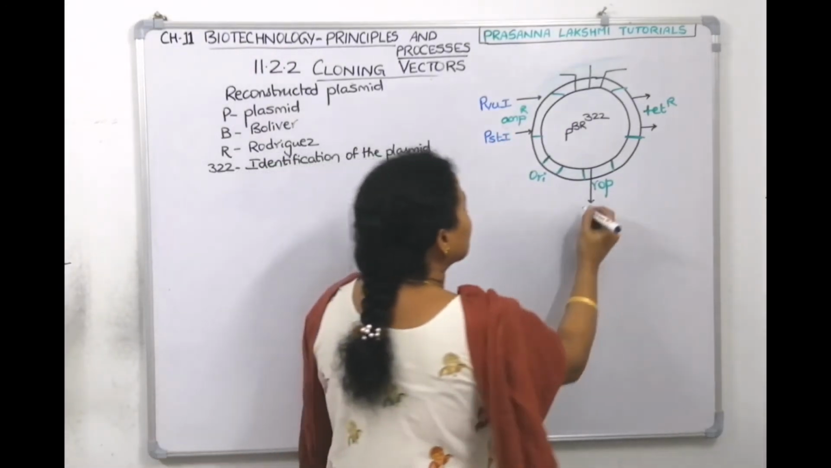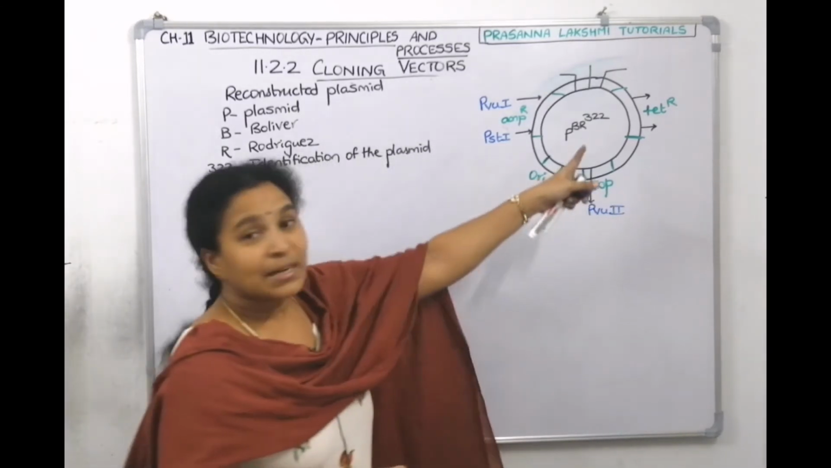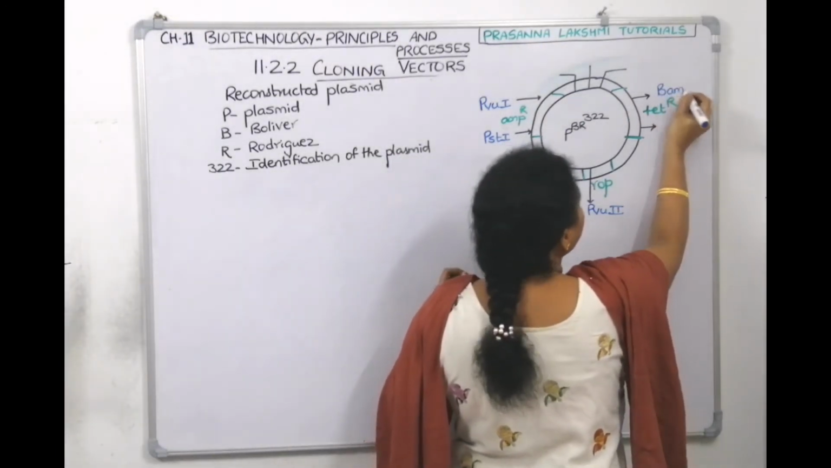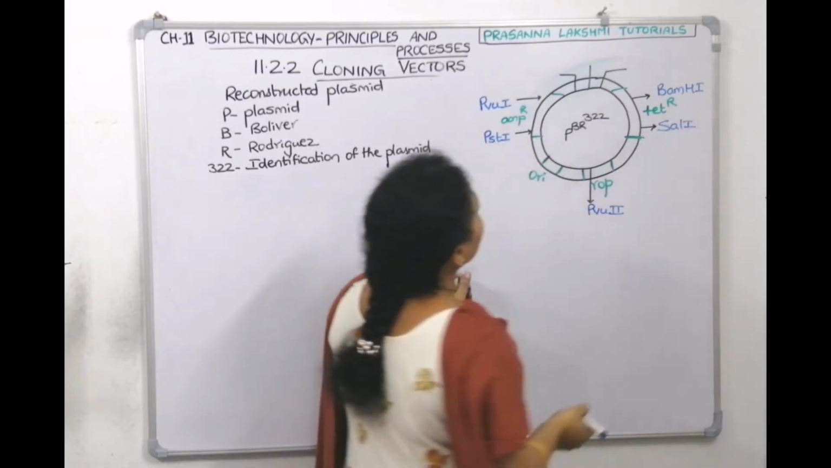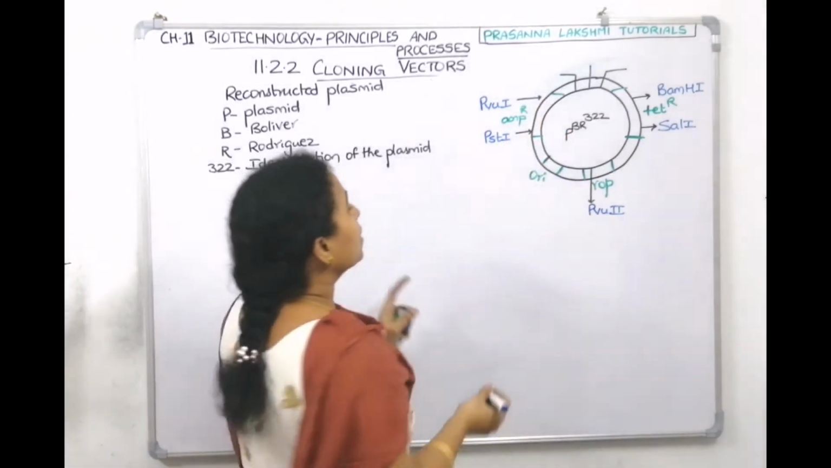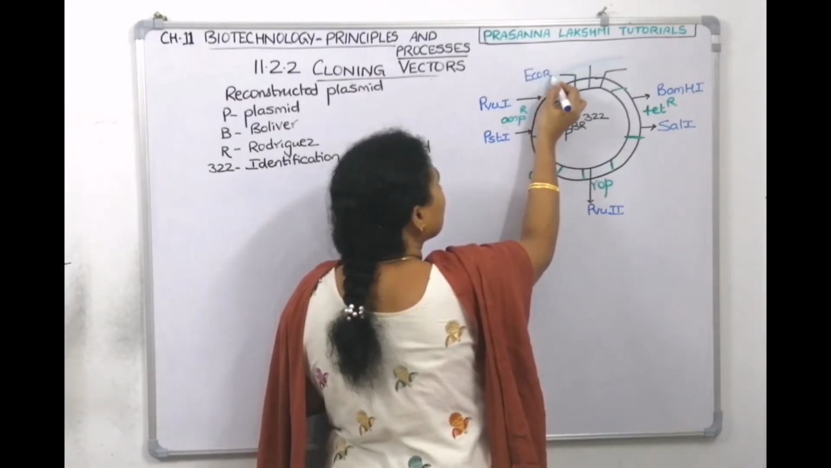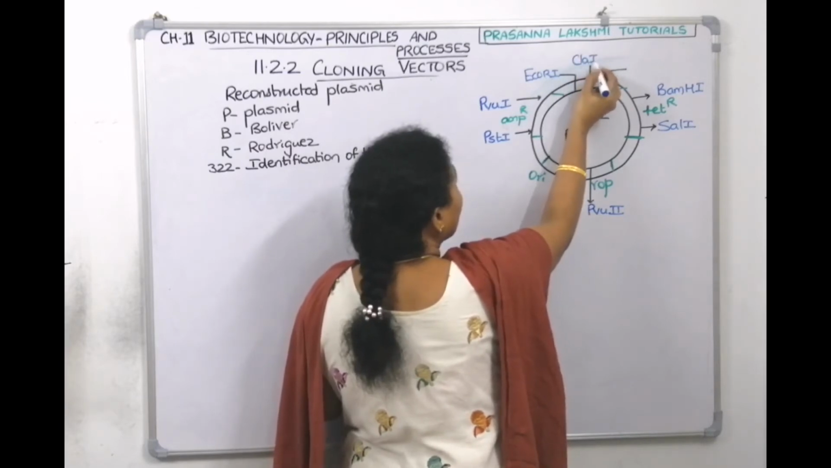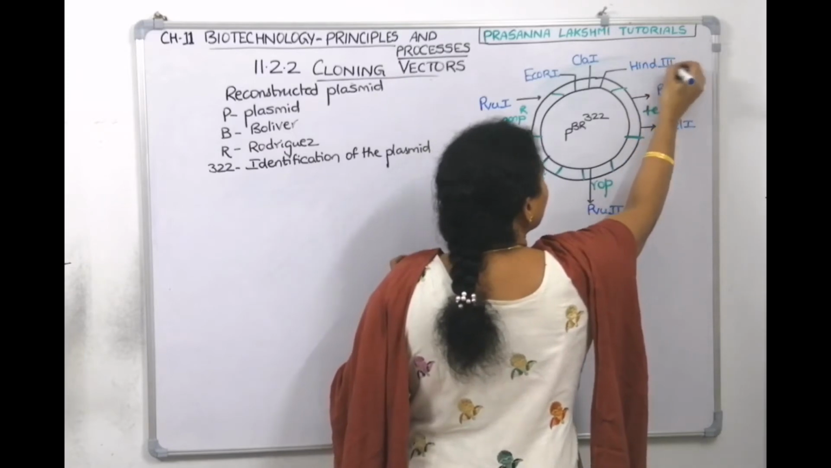The ROP gene has which enzyme? PvuII. The tetracycline gene has which enzymes? BamHI and SalI. Here there are three enzymes. The first one is EcoRI, the popular enzyme. The second one is ClaI and the third one is HindIII.